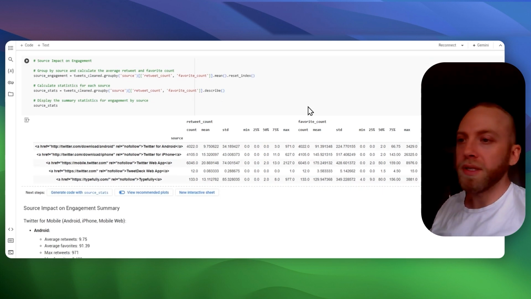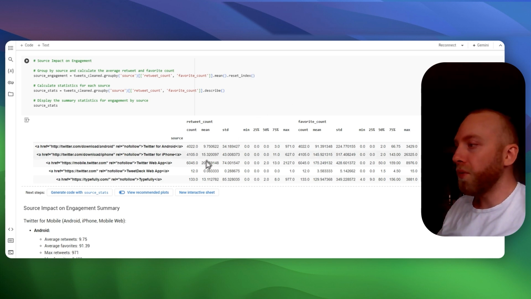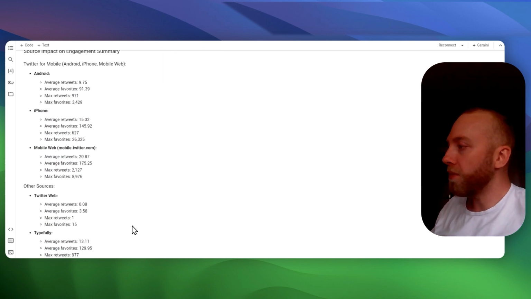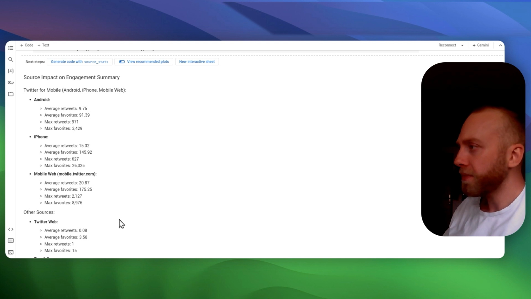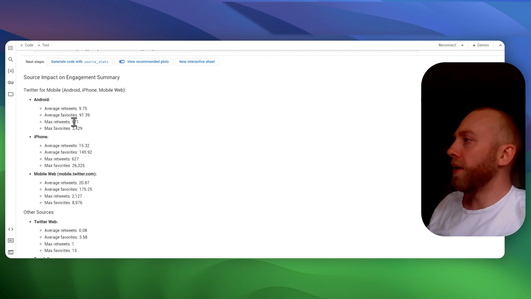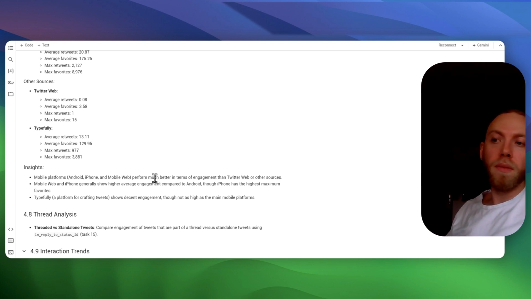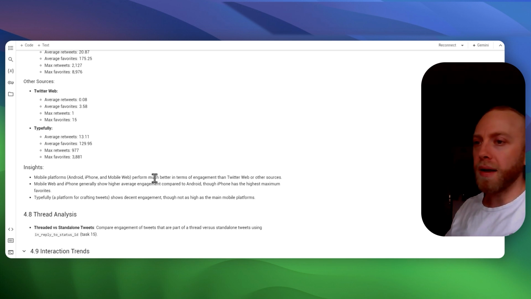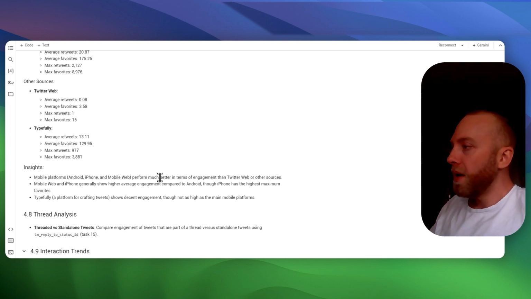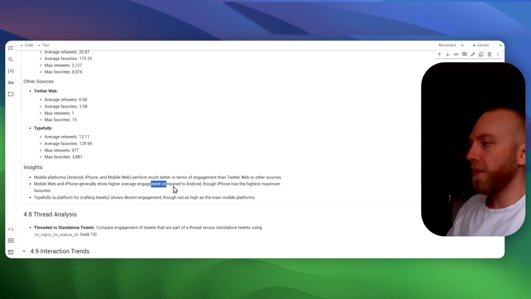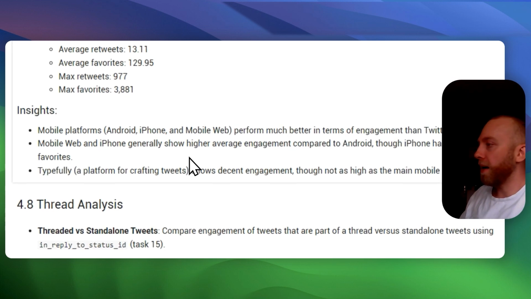So then we wanted to see if there's any difference in terms of where the tweet is coming from: Android, iPhone, mobile web, Twitter web, Typefully. And here we go. So the mobile platforms, and this would probably correlate to him just tweeting on the move and not thinking as much. Because if you're on the computer, you're thinking more about what you're tweeting. But if he's just doing it on his iPhone or whatever, it's going to be higher.